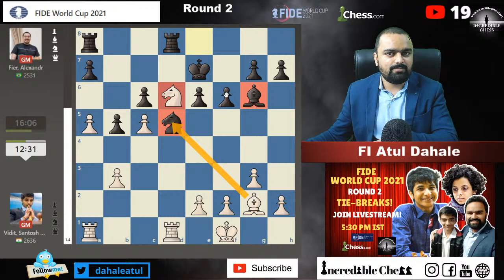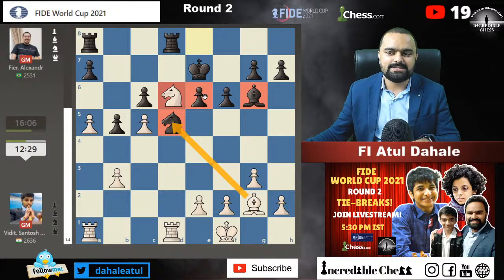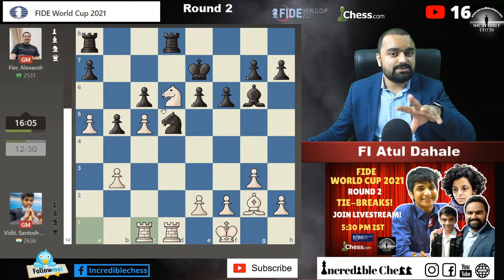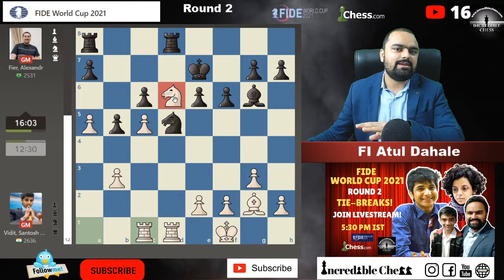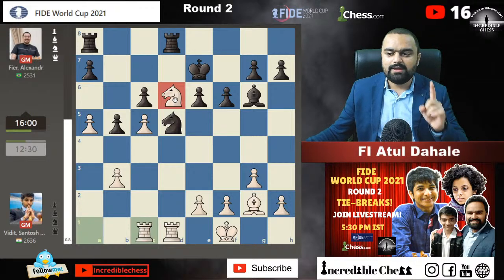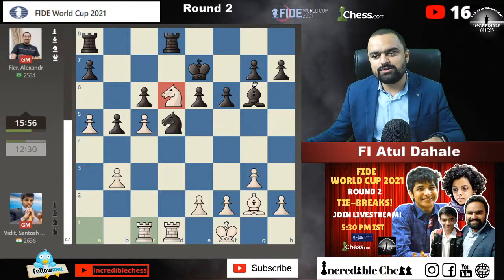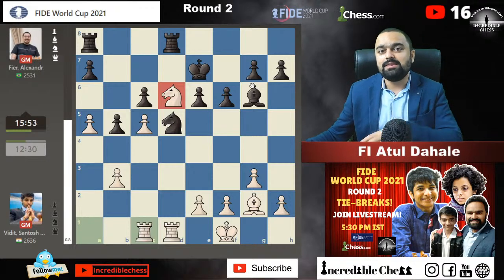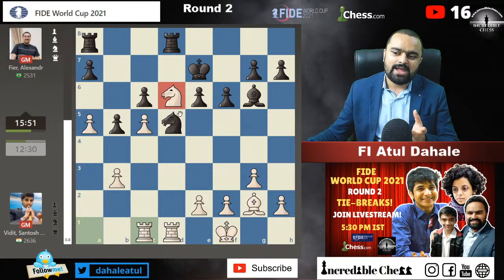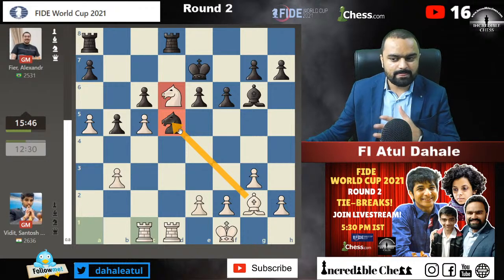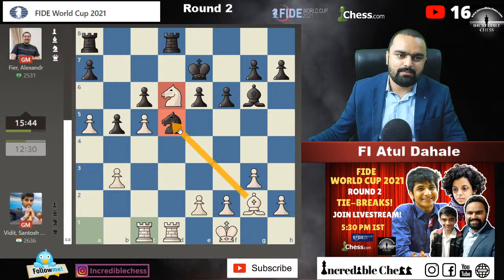When it comes to the bishop, pawn structure is very important, guys, because all important pawns on the board are on the light squares, and this is a light square bishop. If the light square bishop is there, and light square pawns are there, then the bishop is more restricted, and the knight will have all the jumping spots in the world. And one more thing, the position is closed, it is not an open position. When the position is closed, the knight will be much more preferred than the bishop. So here, logically speaking, at some point he is going to capture on d5. If the knight goes from the board, then Vidit will have a much better position.